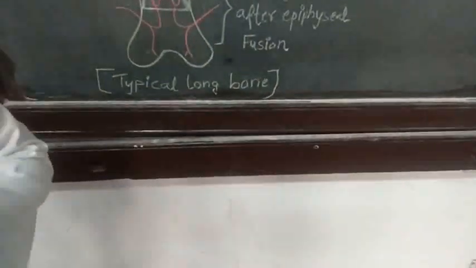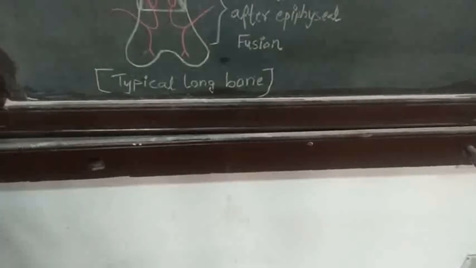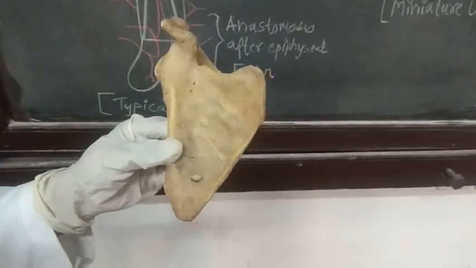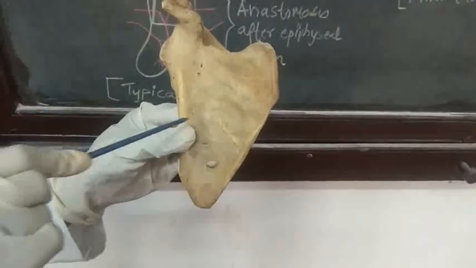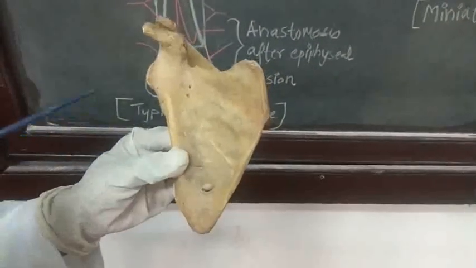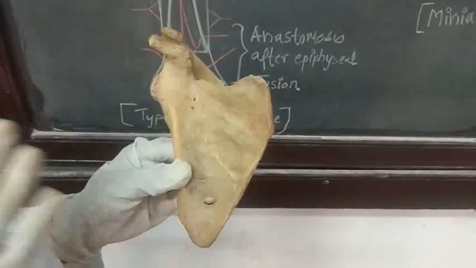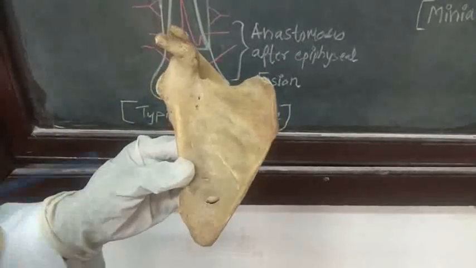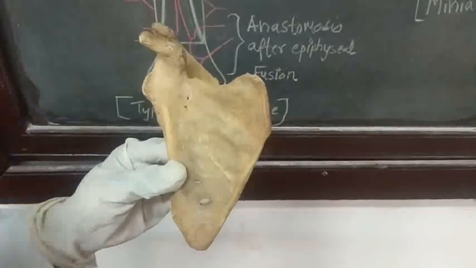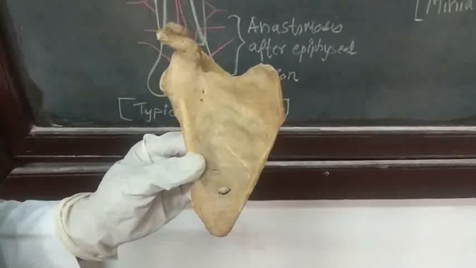Okay. Then, next is flat bones. Scapula is an example of flat bone. So, in flat bone, the nutrient artery enters into the compact part of the bone, ramifies beneath the periosteum and supplies. Also, the periosteal artery supplies a major part of the flat bone.